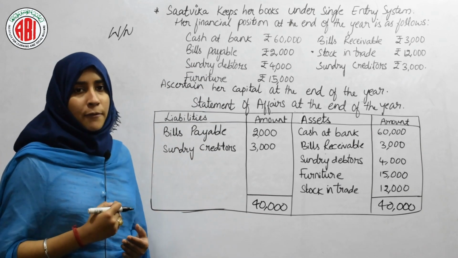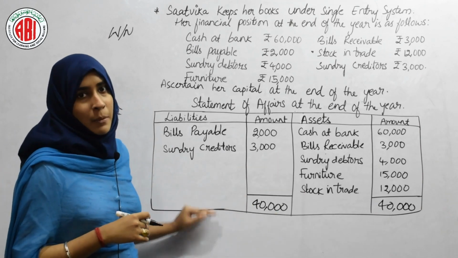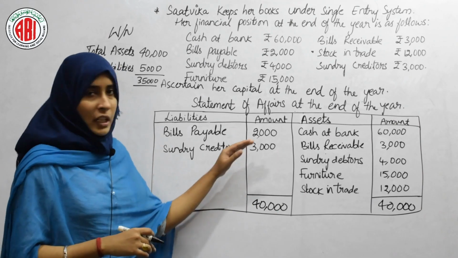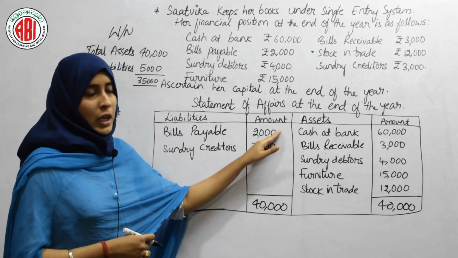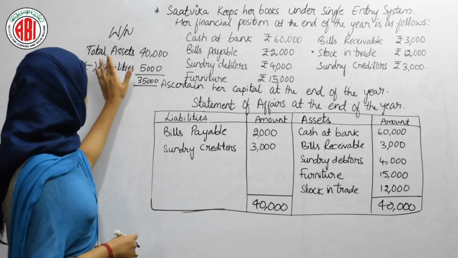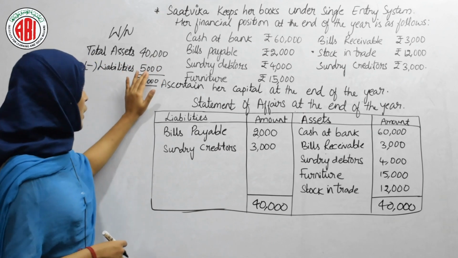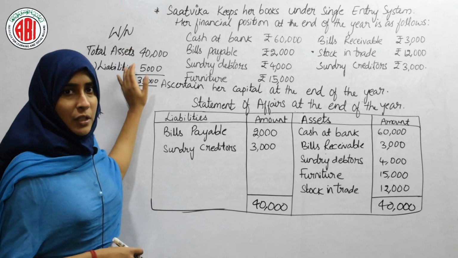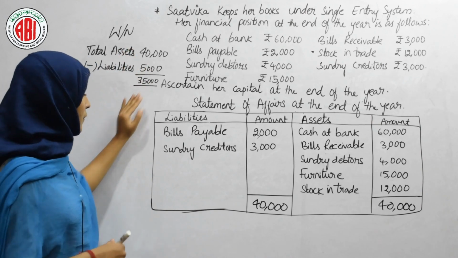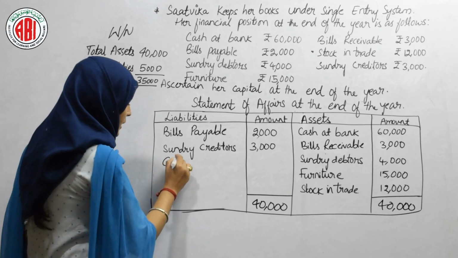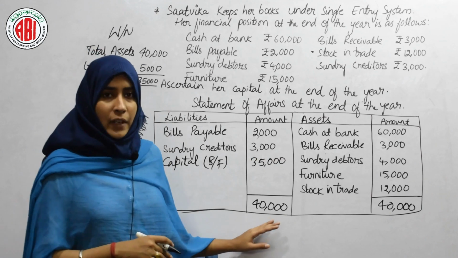What is the formula for finding the balancing figure? That is total assets minus total liabilities. Total liabilities is very easy, that is 3,000 plus 2,000, that is 5,000. So our total assets will be 40,000 and liabilities will be 5,000. When you deduct 5,000 from 40,000, the balancing figure which we will get is 35,000. So the capital at the end of the year, our balancing figure, will be 35,000.